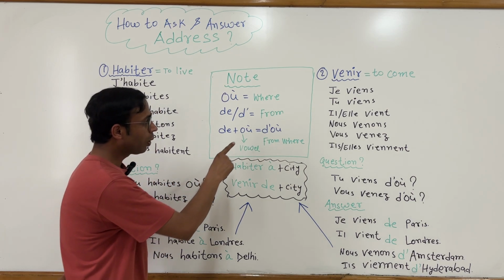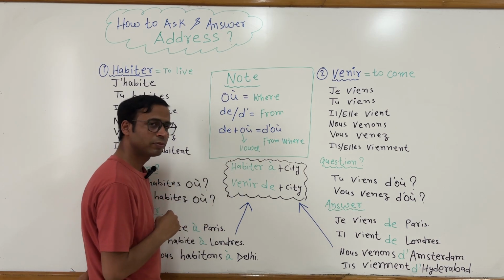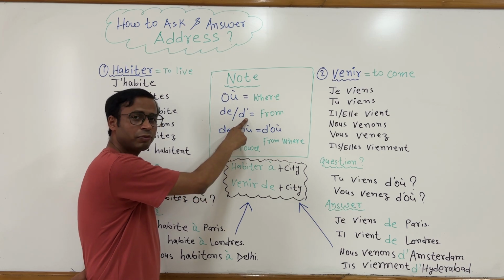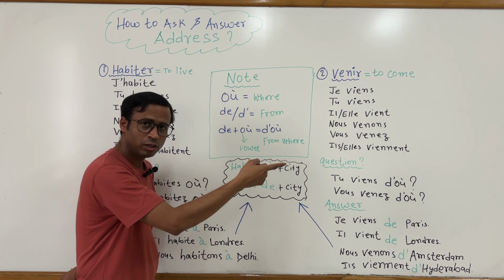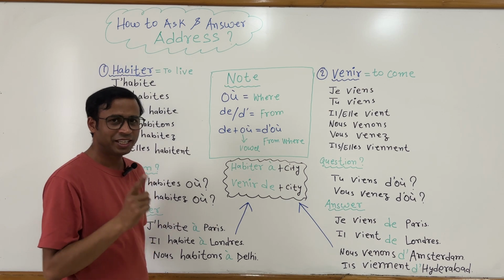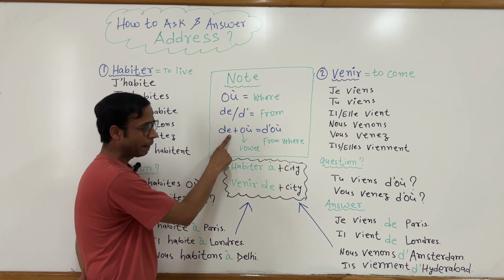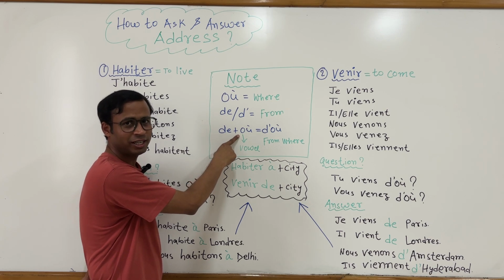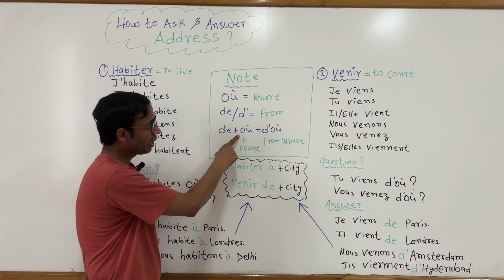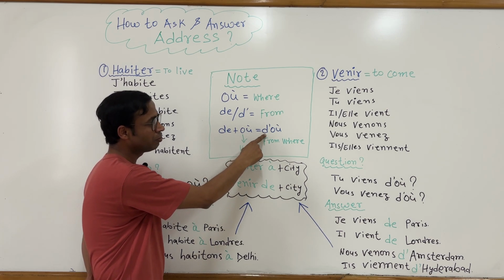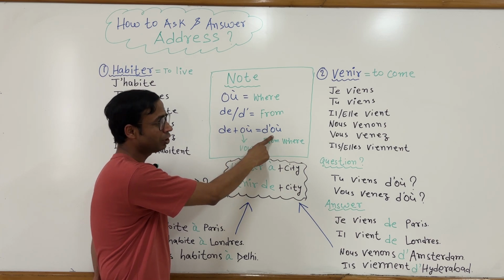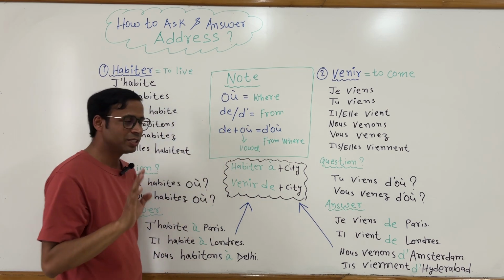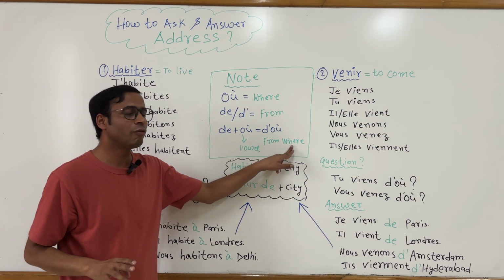Alright, now why have I given here d apostrophe? You see here de and d apostrophe. D apostrophe comes when the next word starts with a vowel. Example, de plus où. Here O is a vowel, right? So that is why de plus où becomes d'où, and this is pronounced as "doo". I hope this is clear. So the complete meaning is from where.